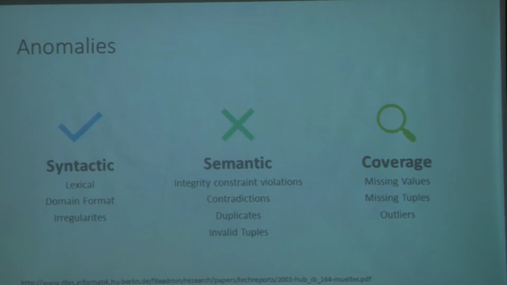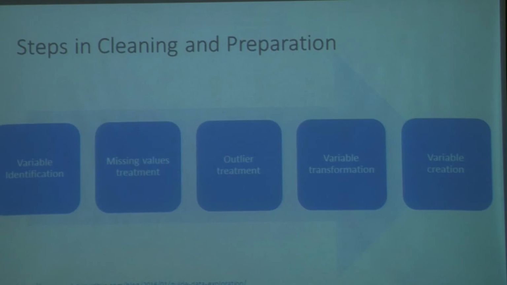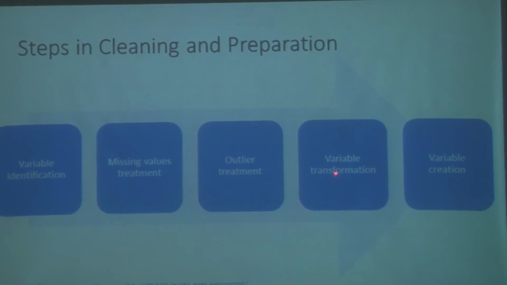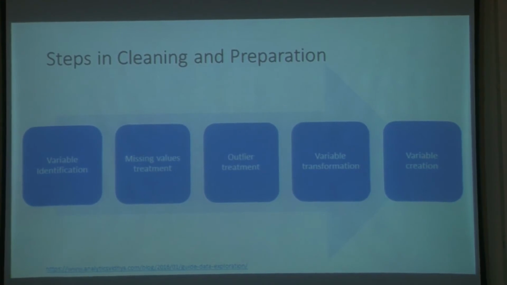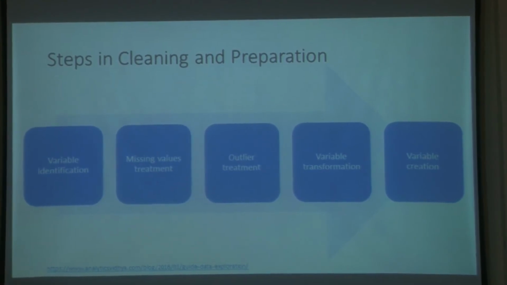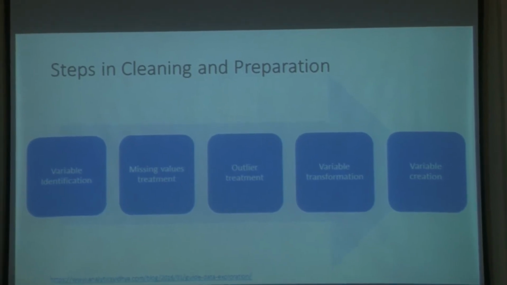Two aspects you have to be worried about are missing values and outliers, which most of us actually ignore. Especially if you are doing statistical analysis, these two things become very important. Here are the steps in the cleaning and preparation process: variable identification, missing values treatment, outlier treatment, variable transformation, and variable creation. This falls in what is called feature engineering, not future, it is feature, F-E-A-T-U-R-E.